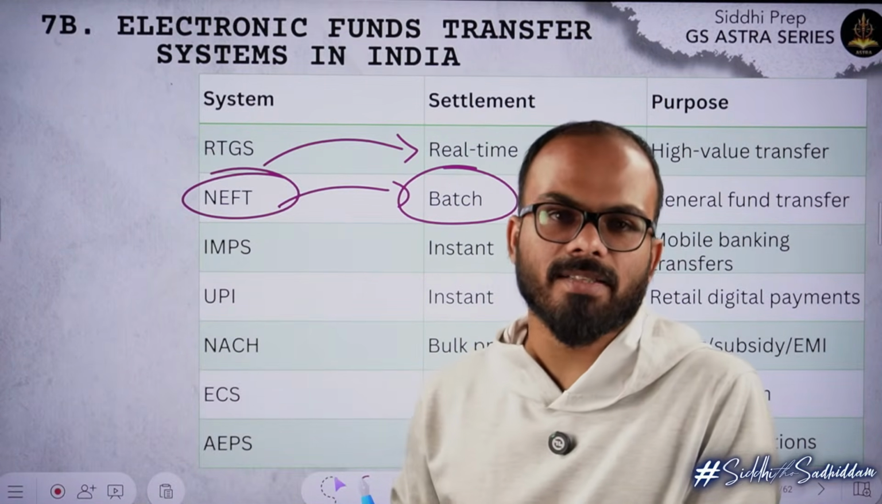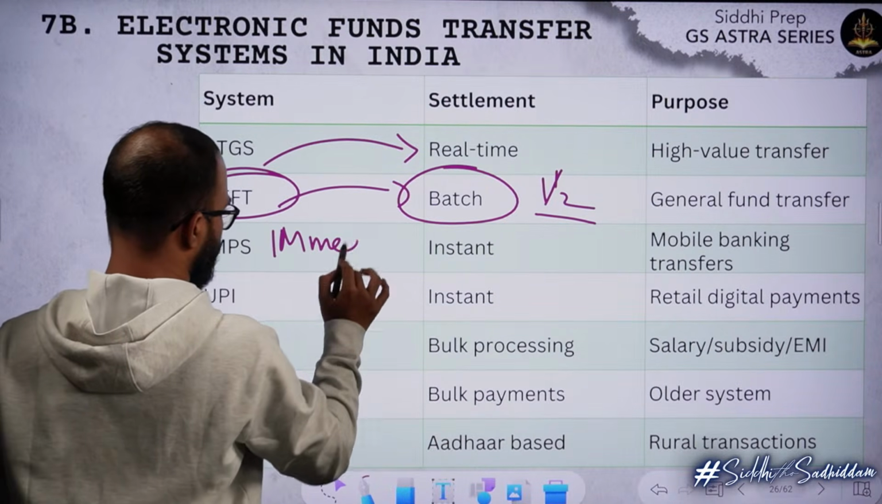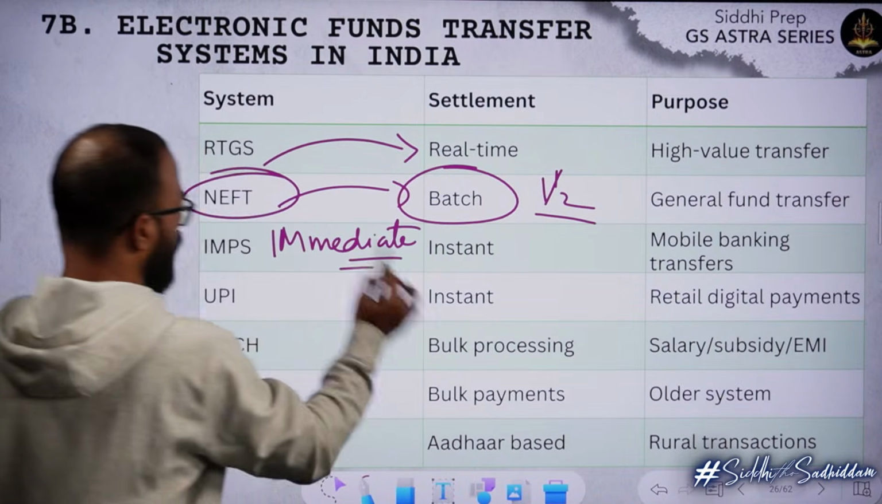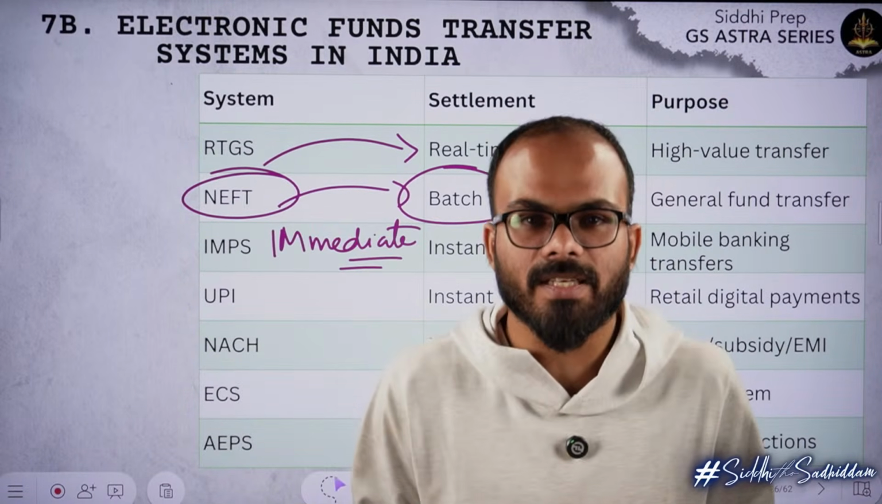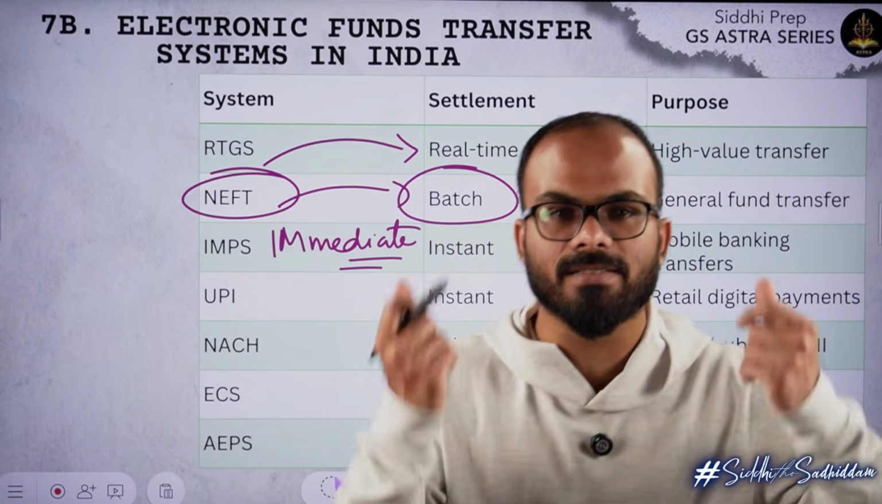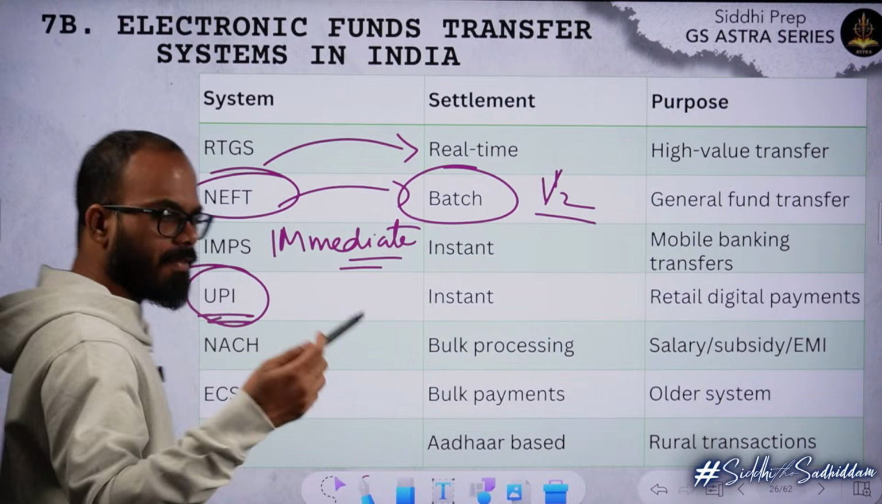Then there is one more thing called IMPS. The full form is Immediate Payment System. This is instant, it happens immediately, at that instant. That is called the IMPS system. Then you have UPI, UPI everyone knows.